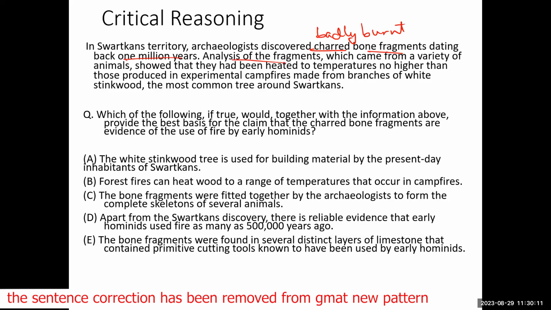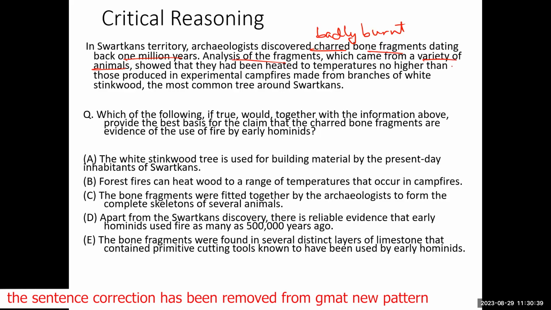These bones belong to a variety of animals. So these are not human bones, these are bones of animals that were badly burned. The analysis showed that they had been heated to temperatures no higher than those produced in experimental campfires made from branches of white stinkwood, the most common tree around Swartsville.